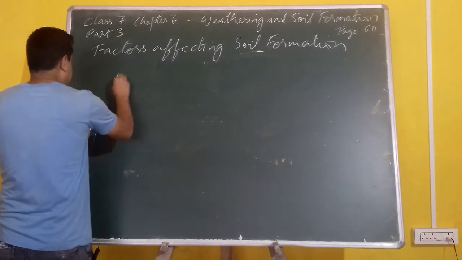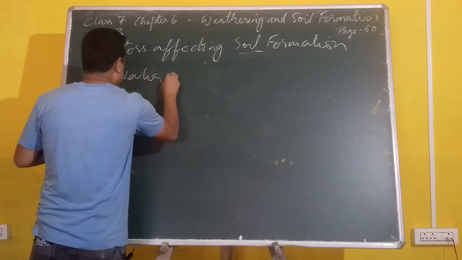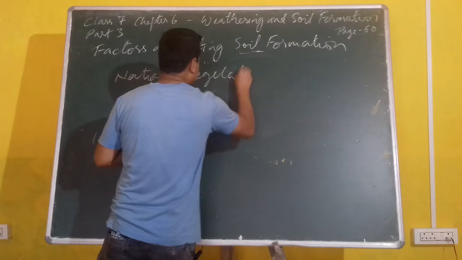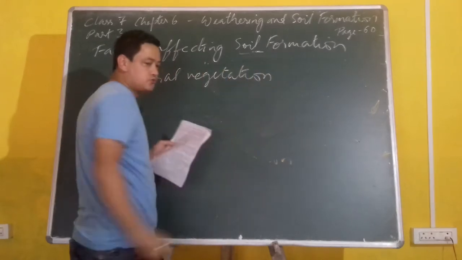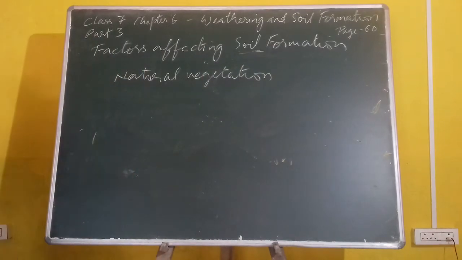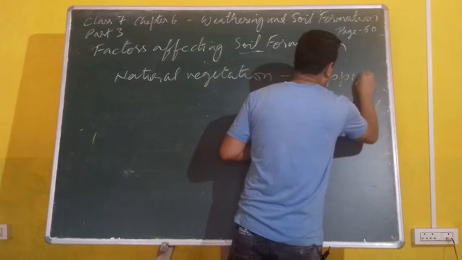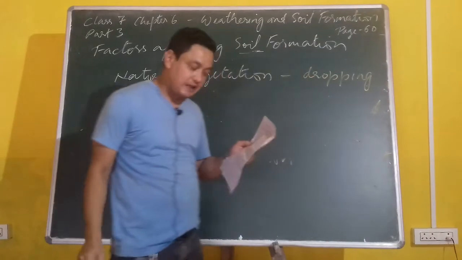Whenever I am talking about natural vegetation, one thing you have to understand is animal droppings, the dung of animals. Do you know what is a dropping of animal? It's a dung of animals.